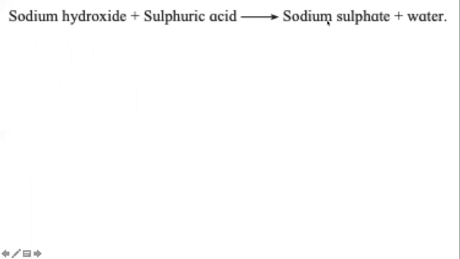Let us see how we can balance a chemical equation. Here I am using the example of your textbook. Pay attention. Simple word equation is given. Sodium hydroxide reacts with sulfuric acid to produce sodium sulfate and water. Told you yesterday, sometimes it writes F, sometimes it writes pH. Both will be correct. Let's stick with F.